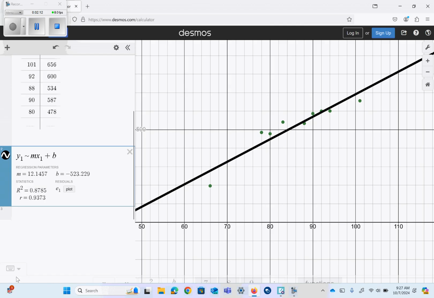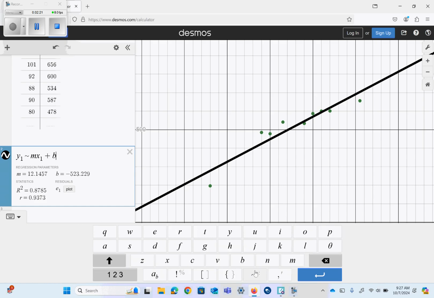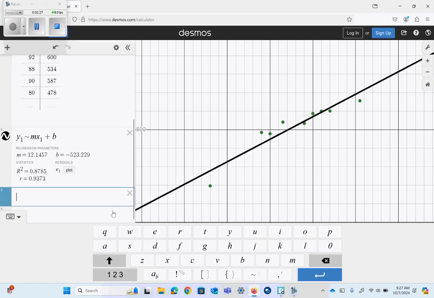Somebody asked, they couldn't find the tilde on their keyboard. If I was using this on my phone, if you hit the ABC, it's the very bottom one here. I'm always happy to help you out. Okay, so the correlation is just the R value because we're dealing with straight lines. We don't deal with the R squared. So we have 0.9373. So that's like getting a 93.73% on a test. So that's pretty darn good.